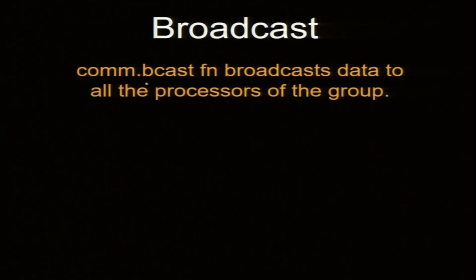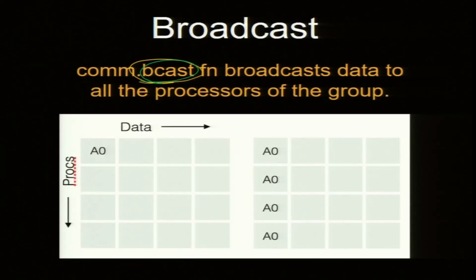The function is bcast. It will broadcast data to all the processes of the group, simple. I illustrate using this diagram. There are 4 processors which are numbered 0, 1, 2, 3 in that direction. I will use 4 data, it could be a string or number. We could do more complex stuff, but right now I am simplifying it.